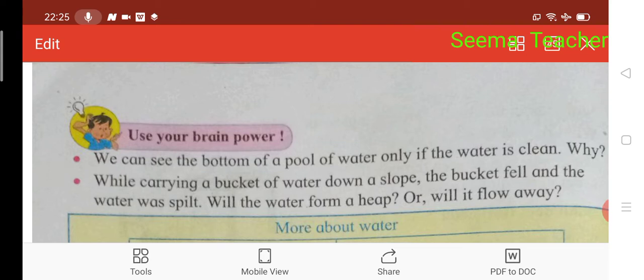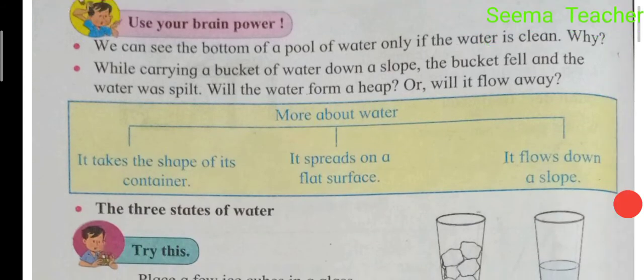Now let's see. Use your brain power. We can see the bottom of a pool of water only if the water is clean. Why? While carrying a bucket of water down a slope, the bucket fell and the water was spilled. Will the water form a heap or will it flow away? More about water. It takes the shape of its container, it spreads on a flat surface, and it flows down a slope.